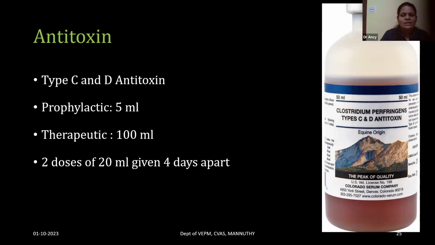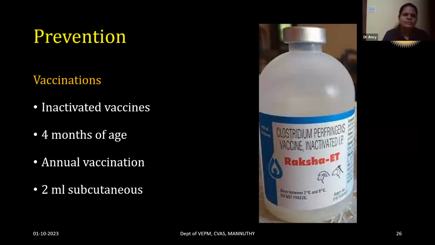And there are antitoxins available for the treatment of Clostridium perfringens. Antitoxins containing type C and D are available, though not that commonly. For therapeutic purposes, a maximum of 100 ml can be used in a goat. That is, 2 doses of 20 ml can be given, 4 days apart.